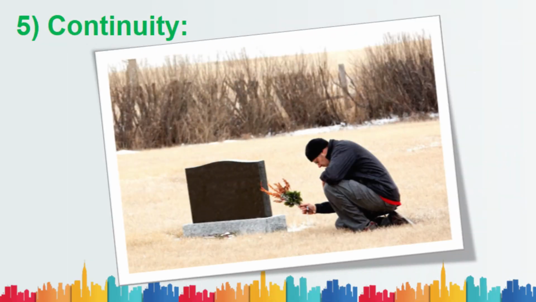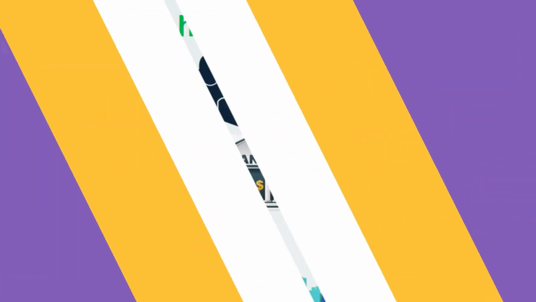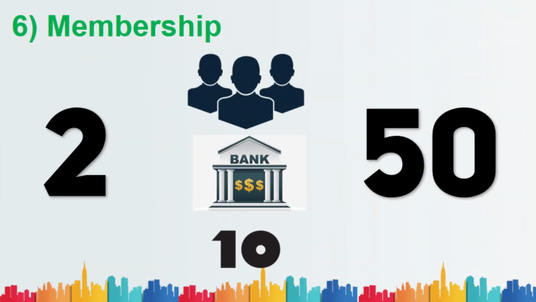Moving on to the next feature, continuity. In the partnership business, continuity is quite good compared to a sole proprietor, because a partner's death, retirement, insolvency or insanity might not bring an end to the business. If some partners are willing to leave, the remaining or surviving partners have the option to continue the firm under a new agreement if they want. Moving on to the next feature, that is membership.